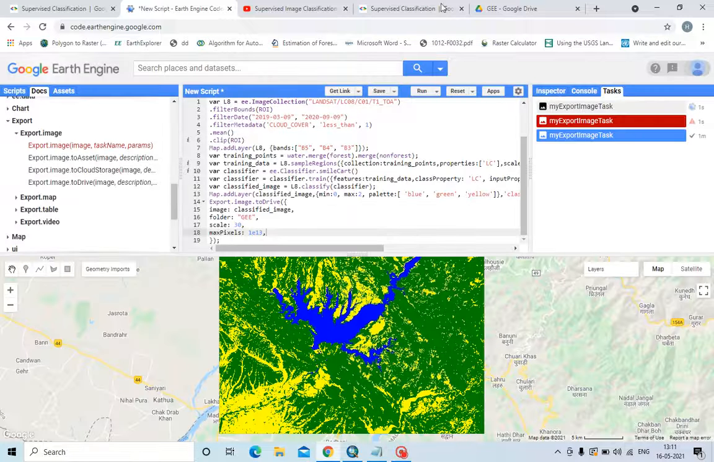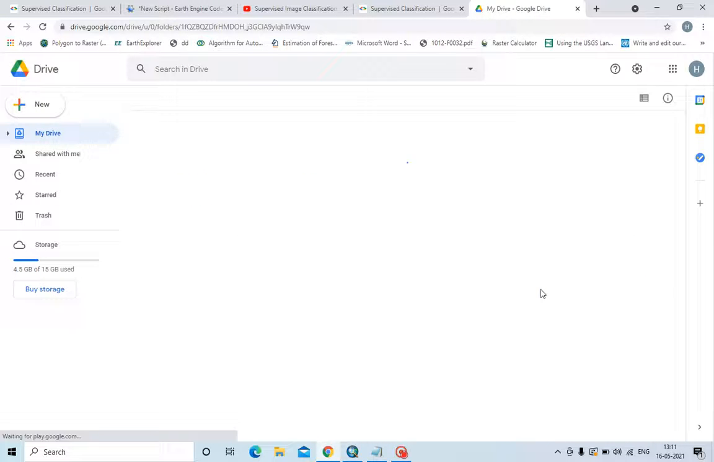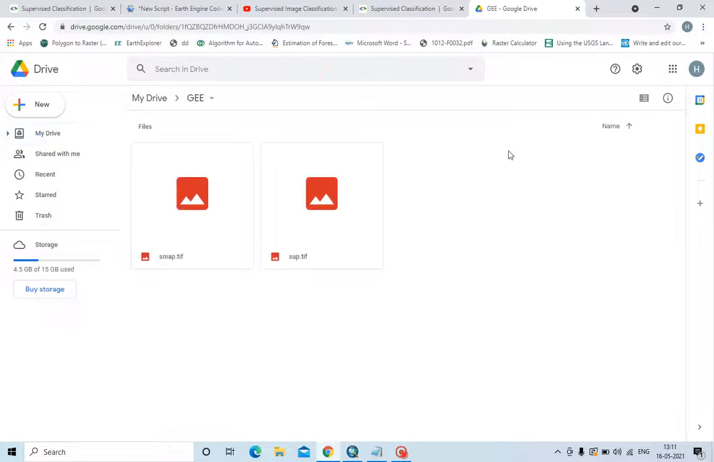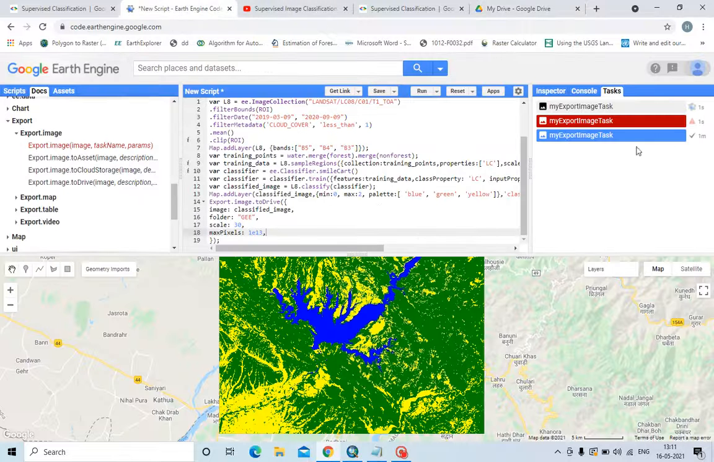Now it is running. Then automatically I have this folder GEE. Automatically the file will be created here. It will take some time. Actually Google Earth Engine takes time for exporting the data.